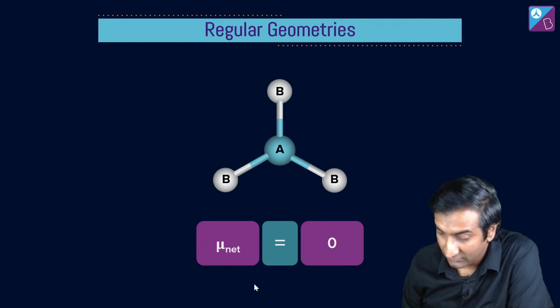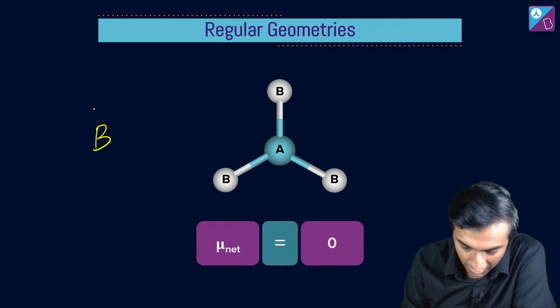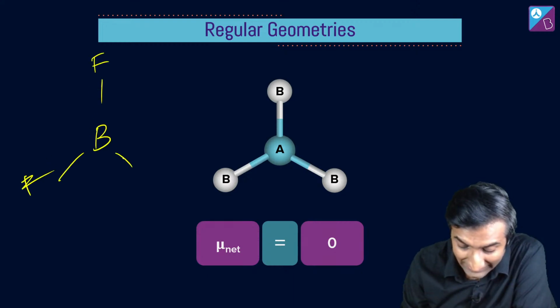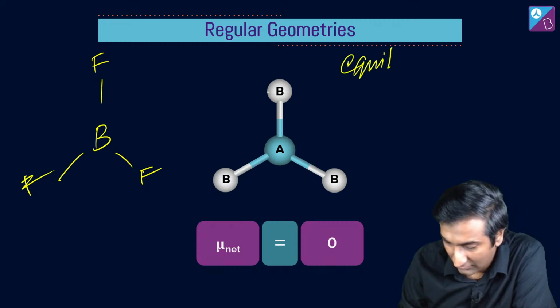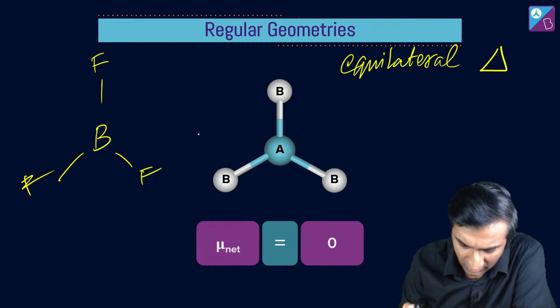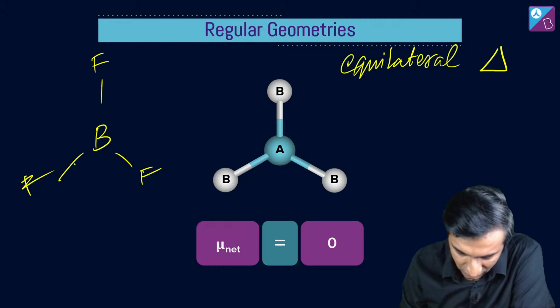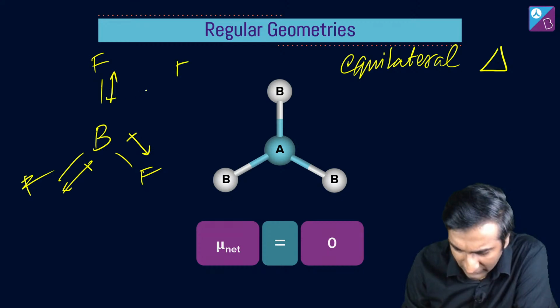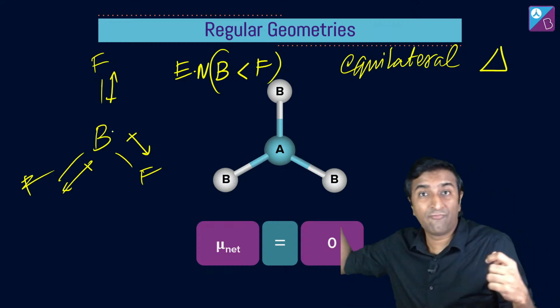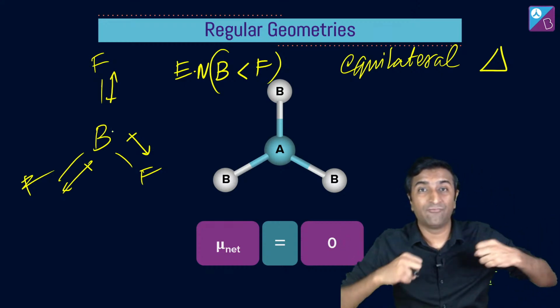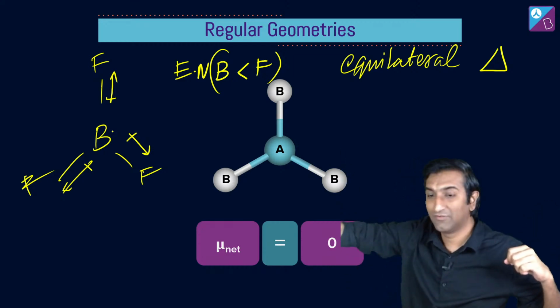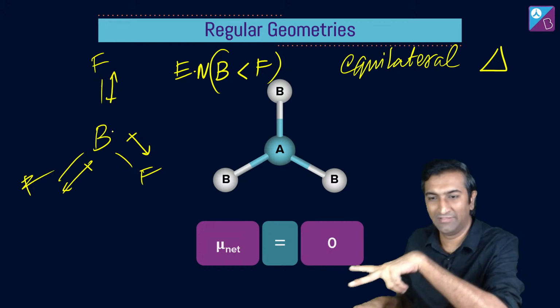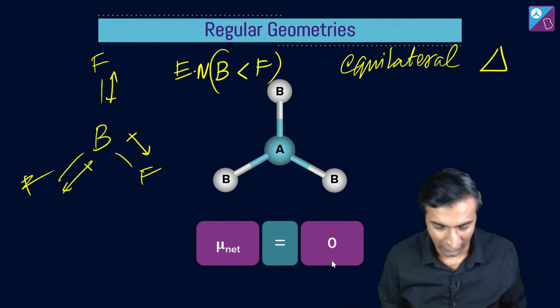एक और रेगुलर ज्योमेट्री है AB3, एग्जाम्पल ले लो BF3. Think of this like an equilateral triangle. Equilateral triangle. Okay. यानी कि all of these, बोरॉन और फ्लोरीन में कौन सा ज्यादा है ना, तो it will be this direction, है ना. It's a good practice, ऐसे ही बनाते रहेंगे हम लोग. Electronegativity of boron is less than that of fluorine, ये तो क्लियर है ना. So it's like a tug of war between three parties. अभी हम लोग देखें tug of war दो लोग के बीच में, इधर तीन, एक जा रहा इस तरफ, ओके, एक इस तरफ, एक इस तरफ, and then that way, triangle. या mu is zero. Beautiful isn't it.